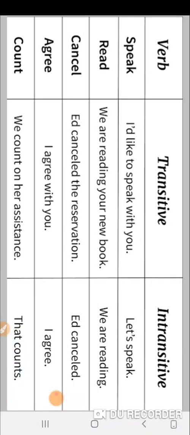Ed cancelled the reservation. What did he cancel? Reservation. Intransitive, only cancelled. Agree. I agree with you. With whom am I agreeing? You. Intransitive, only agree. Count. We count on her assistance. On whom do we count? On her. There is a pronoun. So that counts. So that sentence finishes here.